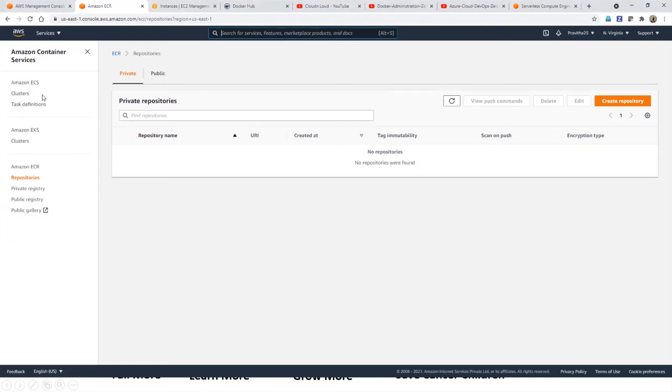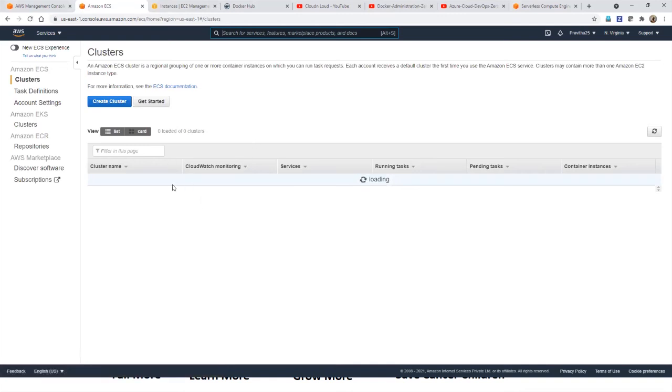First we will build a sample cluster, and then whatever custom image we created in the repository, we are going to deploy it in our created cluster. But the difference is, I'm going to deploy it as a service, which means the cluster is already there, but I'm not going to pay for it.